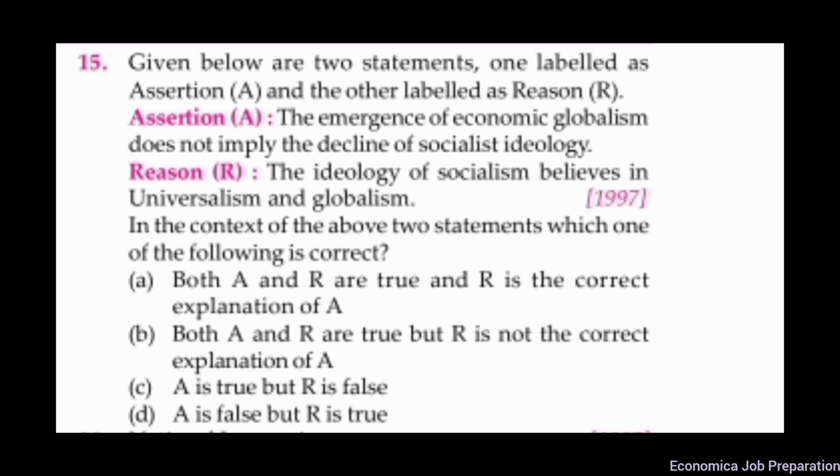Globalism is the policy of placing the interest of the world above those of individual nations. This also means that there would be free movement of goods and services across national boundaries. Socialism is an economic system based on state ownership of the means of production, including capital. Universalism means application of certain basic principles at a universal level.